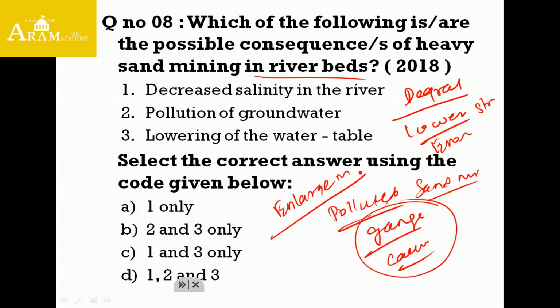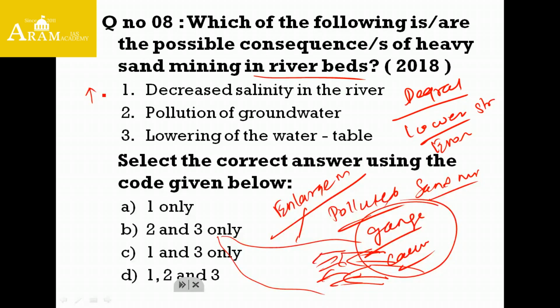If the mouth of the river gets enlarged, then it will lead to intrusion of salt water from the ocean. The salt water will intrude and there is a possibility of an increase in the salinity of the river water. And how will it affect the groundwater? Friends, it is a classic case of Karnataka, a river called Pinakini.